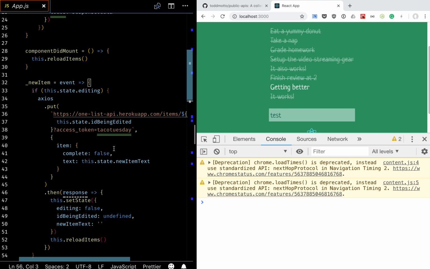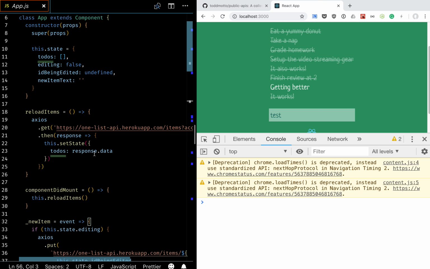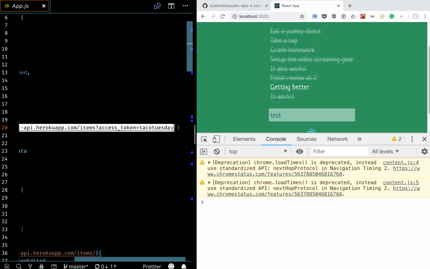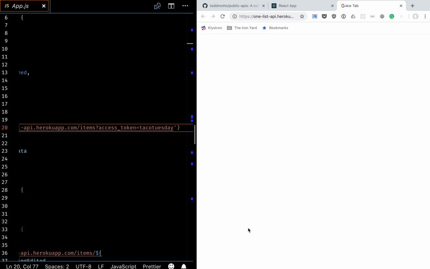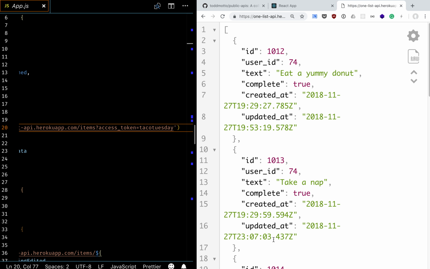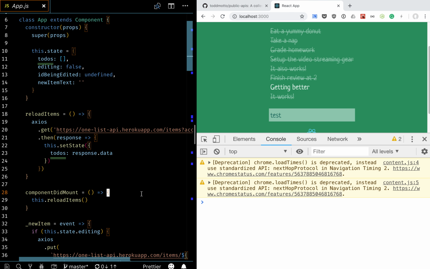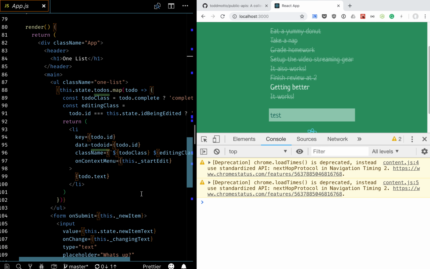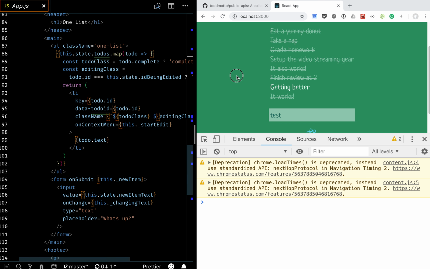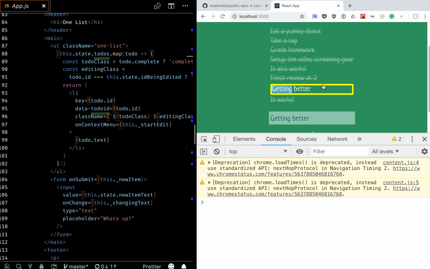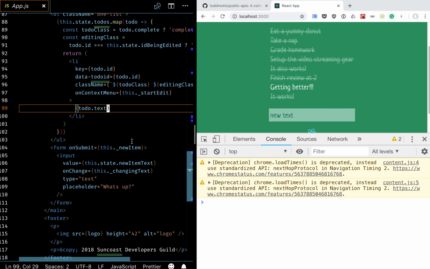Let's see what's going on. So when we load items, they're coming from the API. Let's see, if we put the URL in our browser, do we get data back? We do. And it's populating. And we said that when we right click, we edit it. Getting better, exclamation mark. That works. But our new text isn't working.